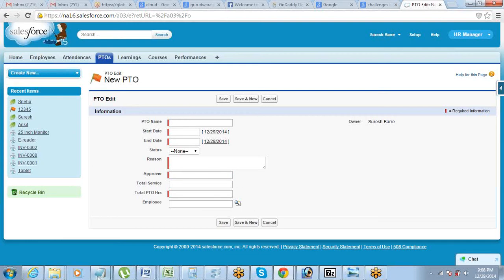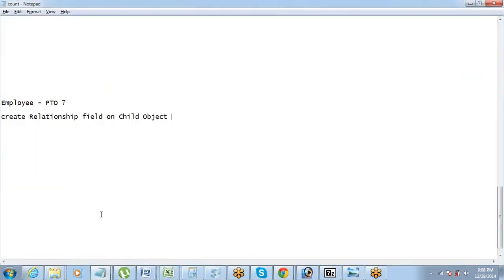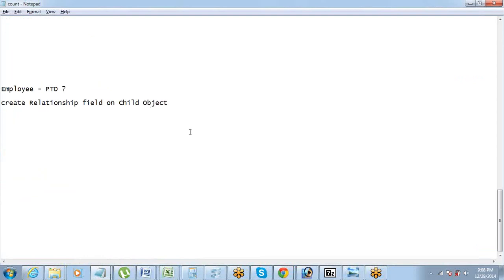So, clear with the relationship field thing? We understand what a relationship is. It's basically a field. That's it. It's like a hook. It's basically hooking to a record on the other object. That is what we have here. Clear? Everyone okay with this?